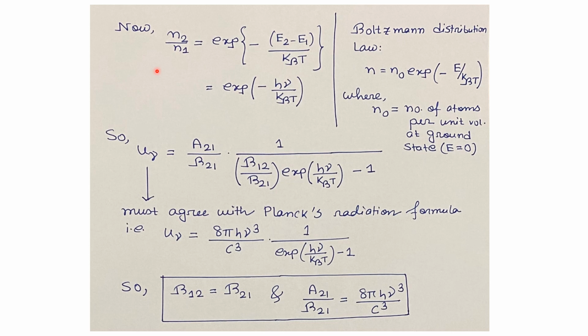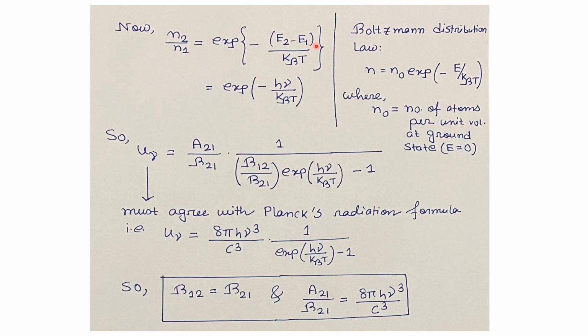Now we can write N2 divided by N1 equals exponential of minus E2 minus E1 divided by kBT. This relation comes from the Boltzmann distribution law, which is given by N equals N0 times exponential of minus E by kBT, where N is the number of excited atoms at an energy level E. N0 is the number of atoms per unit volume at the ground state energy level E equals 0.